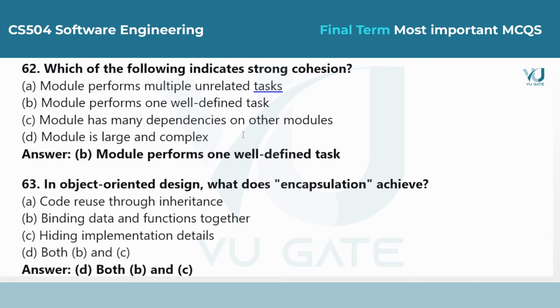Question 62. Which of the following indicates strong cohesion? Answer is option B, module performs one well-defined task. Strong or high cohesion is good. It means a module is focused on doing just one thing. This makes the code much easier to understand and fix.